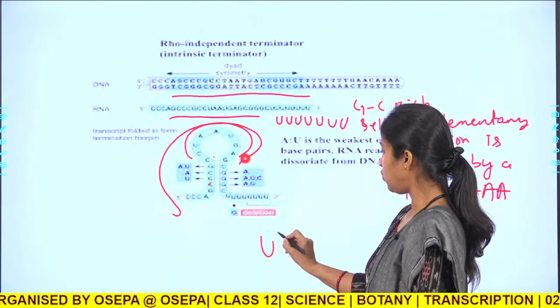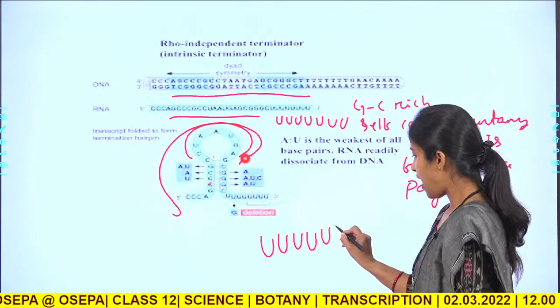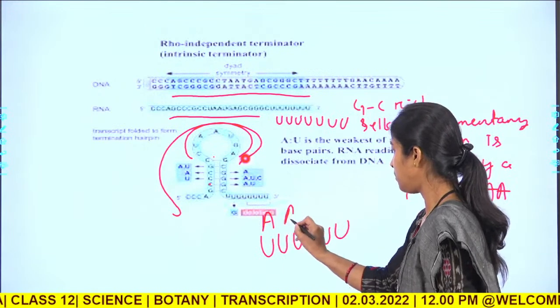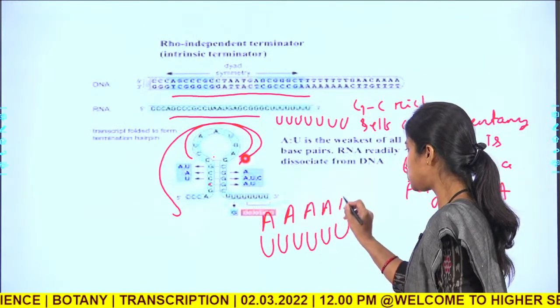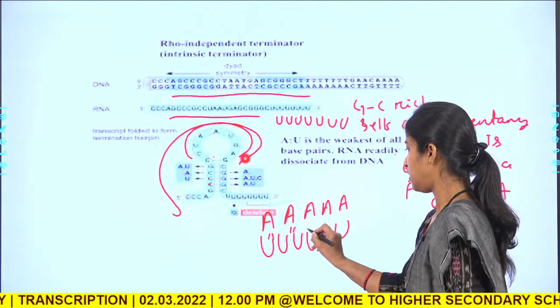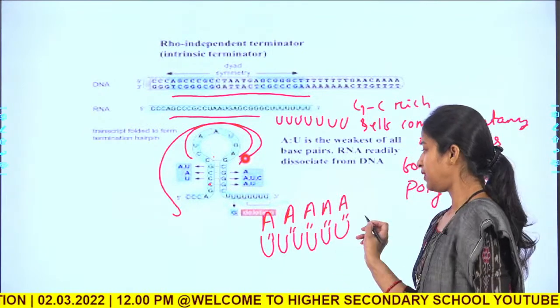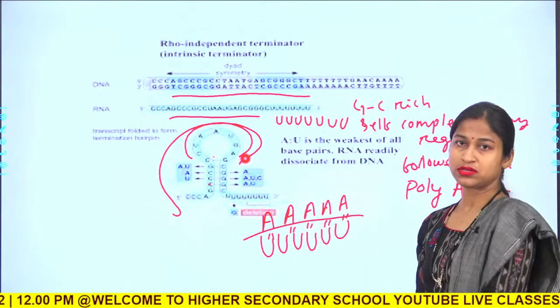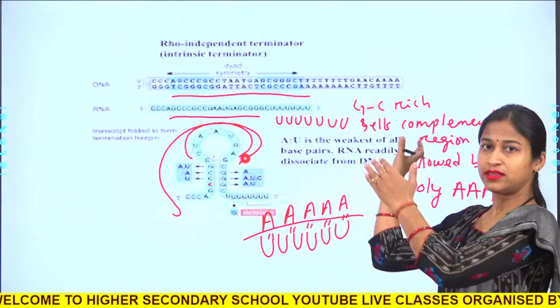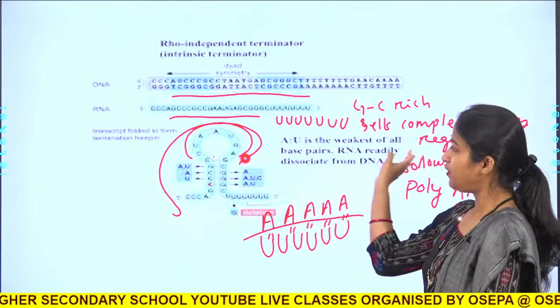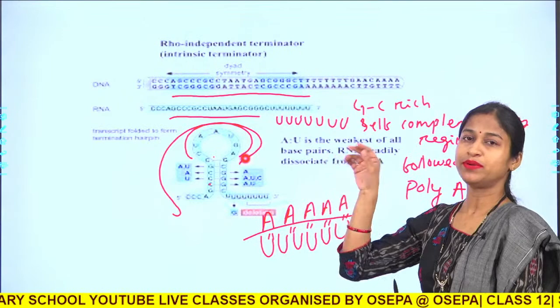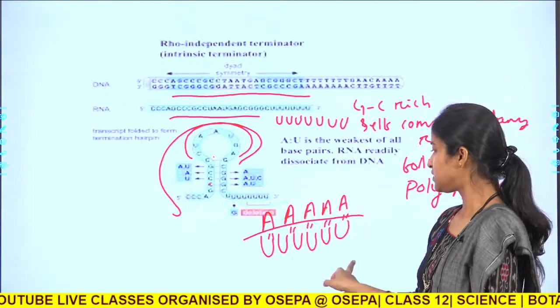So, this many U and many A base pairing is so weak that it breaks the chain, and the total RNA transcript falls out of the RNA polymerase environment and everything is dissociated.